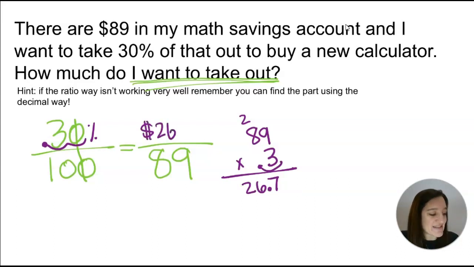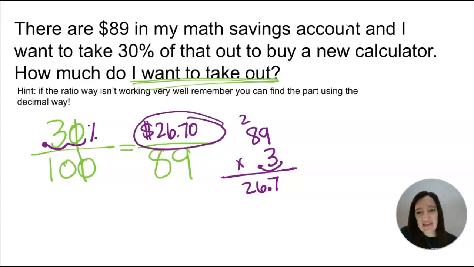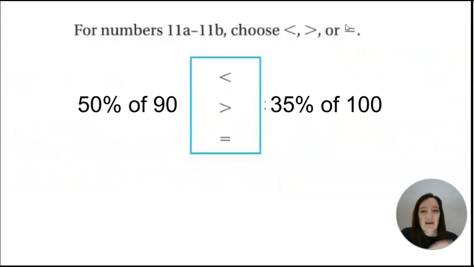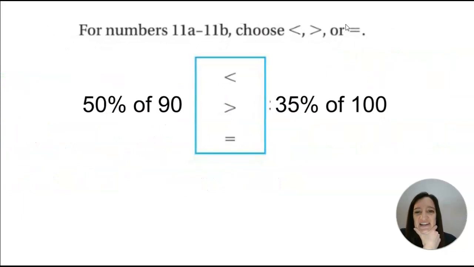Does it make sense to say that the calculator is going to cost $26.70? If I have $89 in my account, and I'm not going to take out all of it, I'm only going to take out 30% of it, which is less than half, then that makes sense. Yeah, because $26 is a lot less than half of $89. So I think that answer sounds reasonable to me. So I'm going to say $26.70.